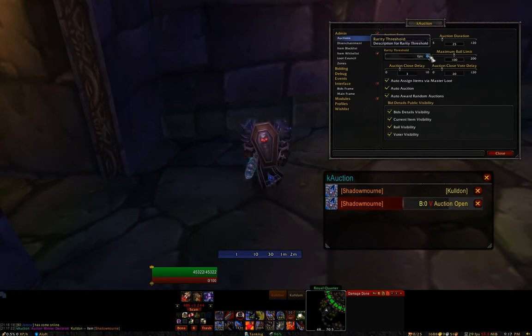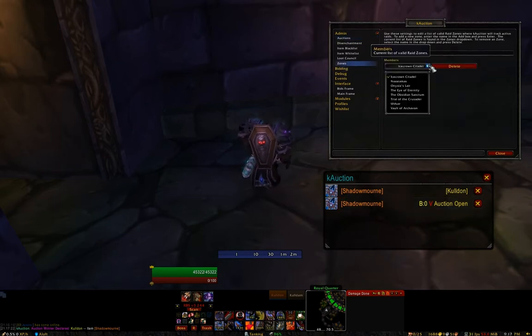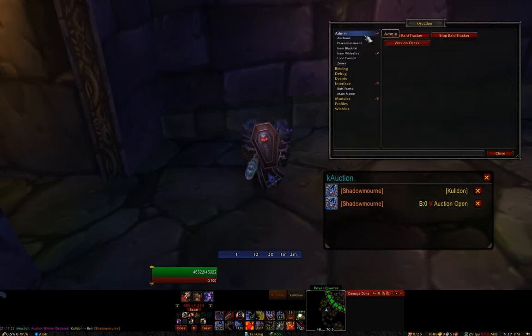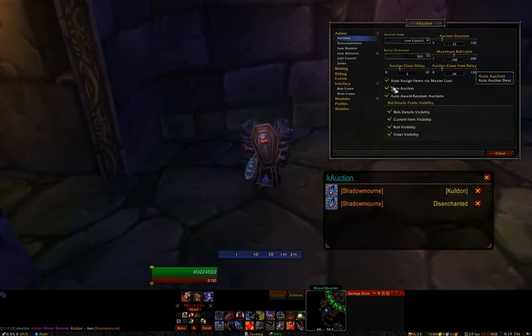Rarity Threshold, so this determines what items will automatically be auctioned by the add-on. So if you are within one of these valid zones and you have a raid tracking, anytime a loot corpse is looted, or a chest or object is looted with loot, then an auction will automatically be created based on this threshold of rarity. So anything that's epic or greater.